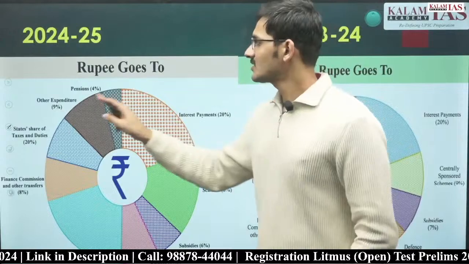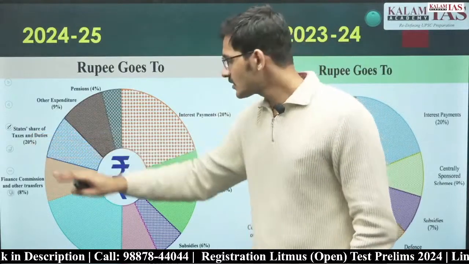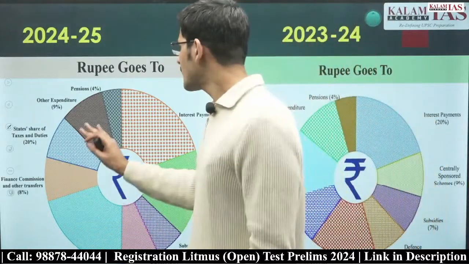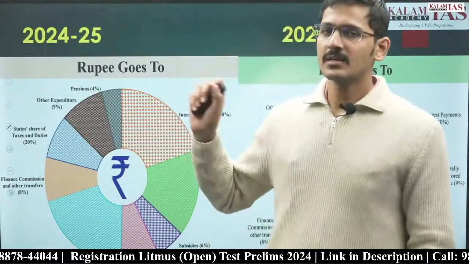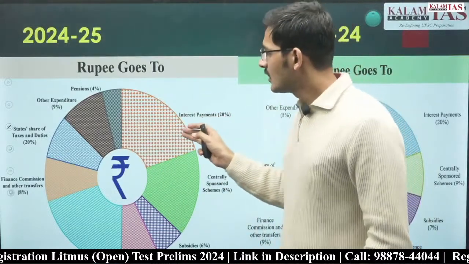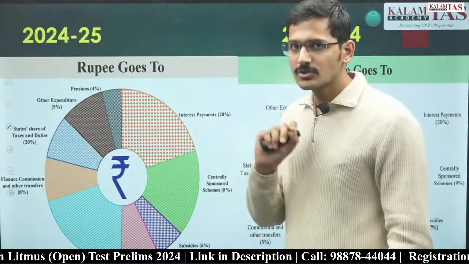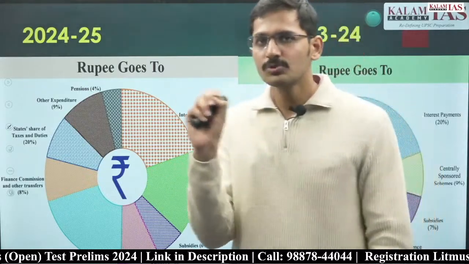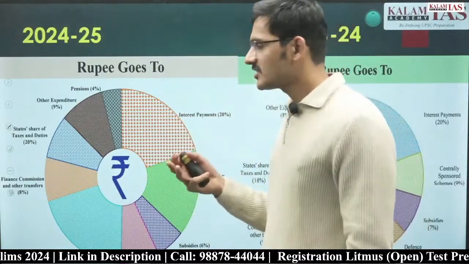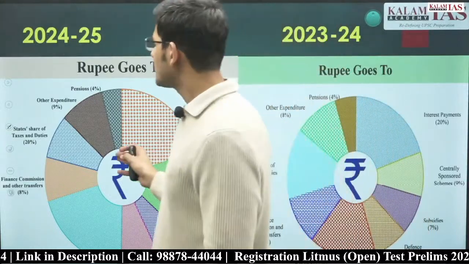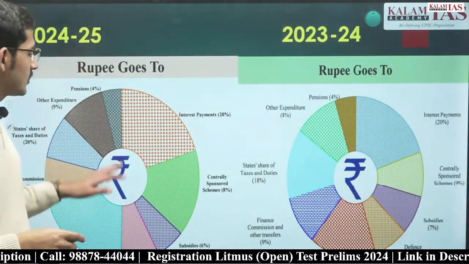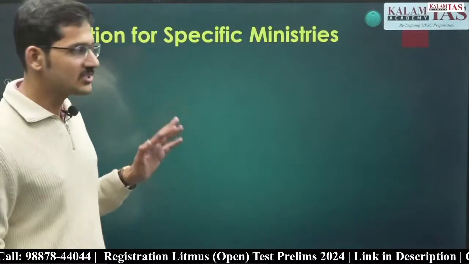Apart from that, you don't have to memorize how much percentage there is in each expenditure. You just look at the top 2-3 contributors and top 2-3 destinations and look at major changes that have happened in this budget. When we talk about expenditure, there are not many major changes happening this year. So that's more than enough from this slide.